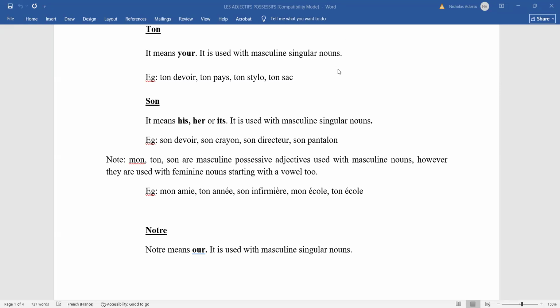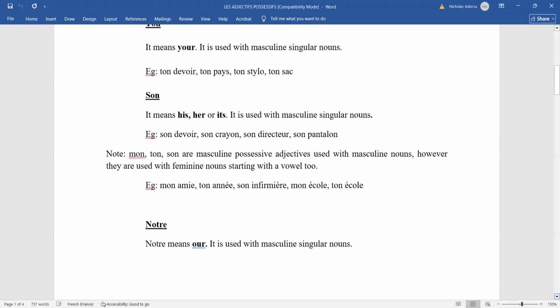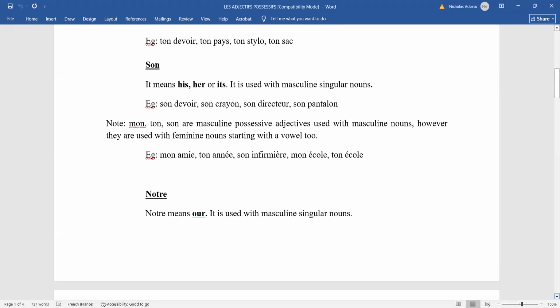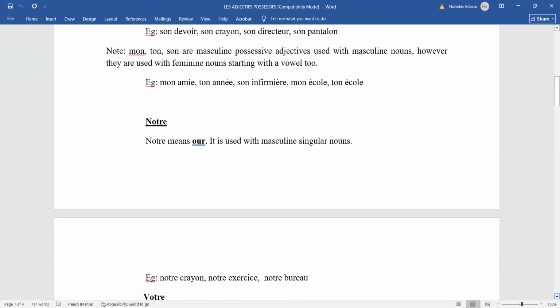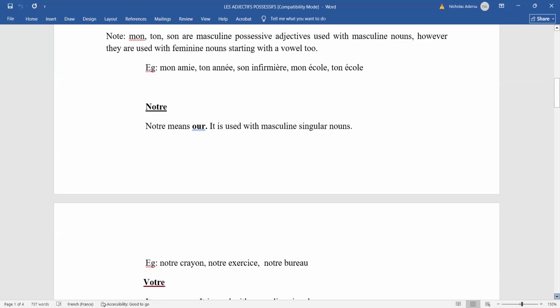All right. So je vais continuer. Now we are saying that notre means our, and it is used with masculine singular nouns. So if all of us own one thing, and the thing is a masculine noun, we will say notre. So notre crayon means our pencil. Notre bureau, our office. Office is a masculine singular noun, and if all of us have one office, it will be notre bureau, right?